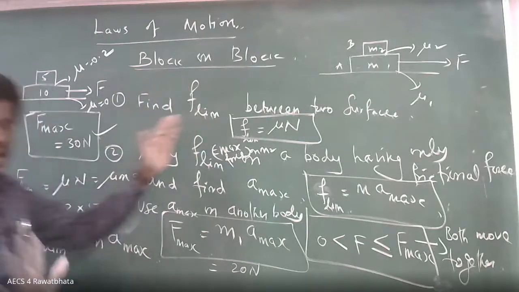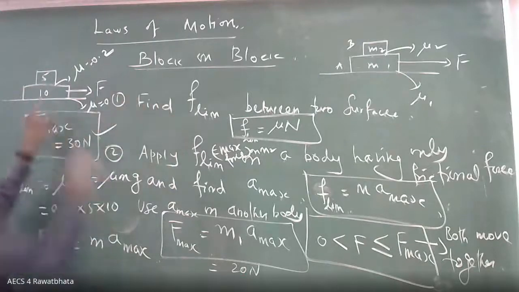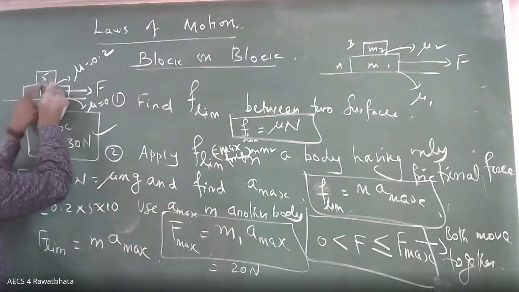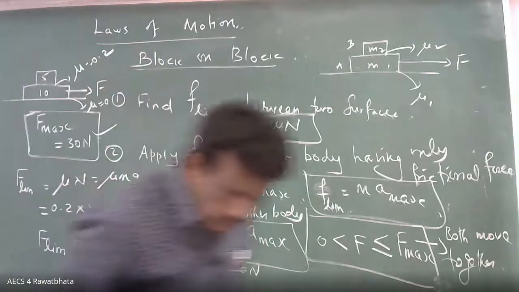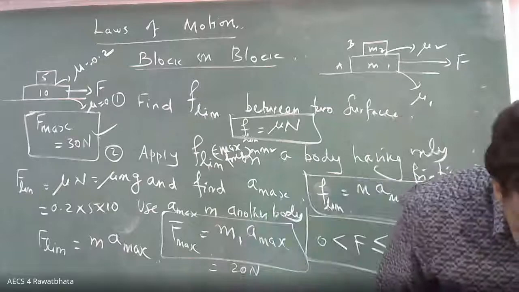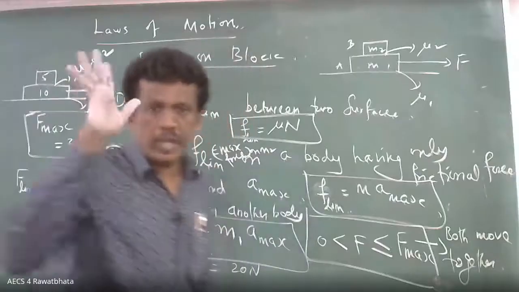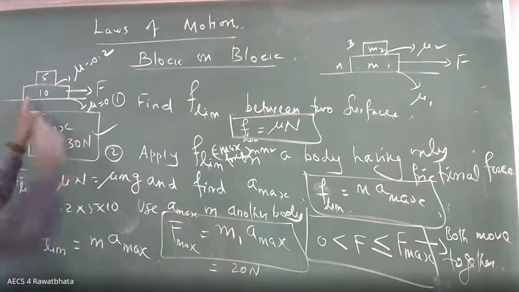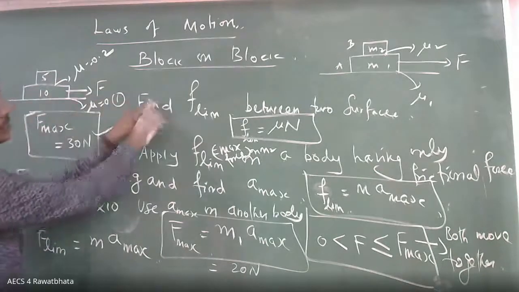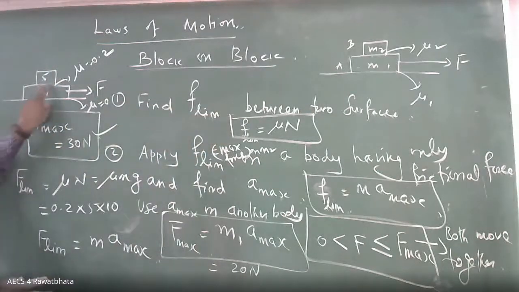Let us get the feel. 5 kg here. So where does the limiting friction act on 5 kg, left or right? Right. I am repeating. Suppose no friction between them.